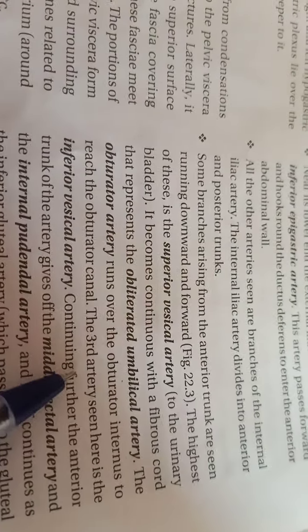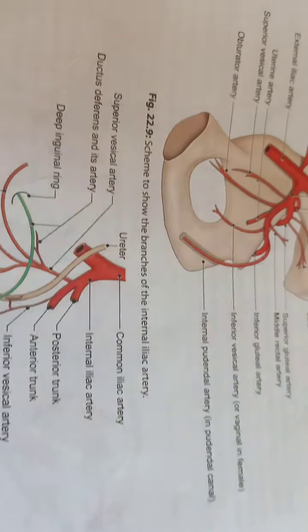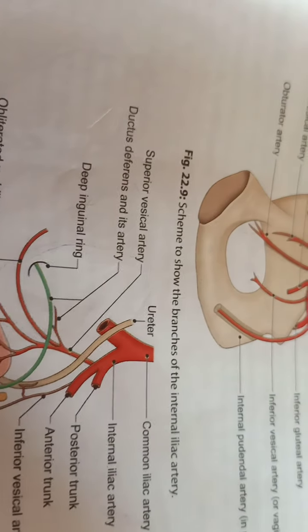Now the third artery seen here is the inferior vesical artery. We saw the superior vesical artery, we saw the obturator artery, and the third artery is the inferior vesical artery from the anterior trunk.